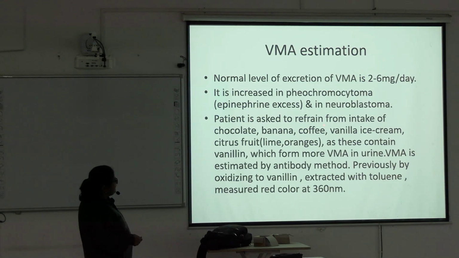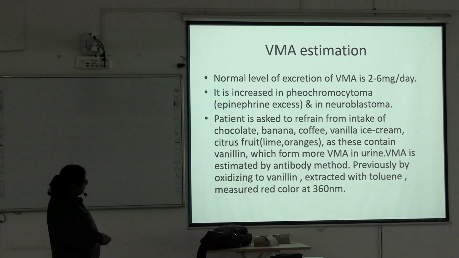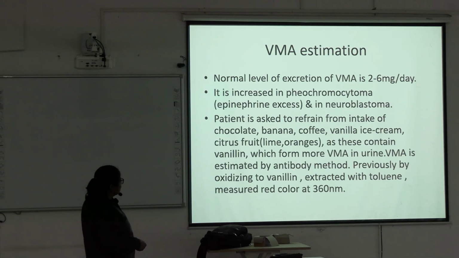The patient is asked to refrain from intake of chocolate, banana, coffee, vanilla ice cream, and citrus foods, meaning limes and oranges, as these contain vanillin, which forms more vanillyl mandelic acid in urine. VMA is estimated by an antibody method, meaning ELISA-like, okay. Previously it was oxidized to vanillin and extracted with toluene, and a red color was measured at 360 nanometer.